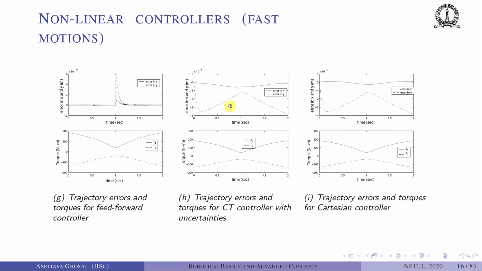So what is the moral of the story? Even with 10% error in masses and 5% error in location of CG, the error comes down from something like 2 or 2.5 centimeters to less than a millimeter. Okay, and this is shown both in computed torque controller and also in Cartesian controller, and moreover in computed torque controller with uncertainties. If you know the parameters exactly, then it is much smaller. Okay, several orders of magnitude smaller than when you have estimates of the mass and location of CG.